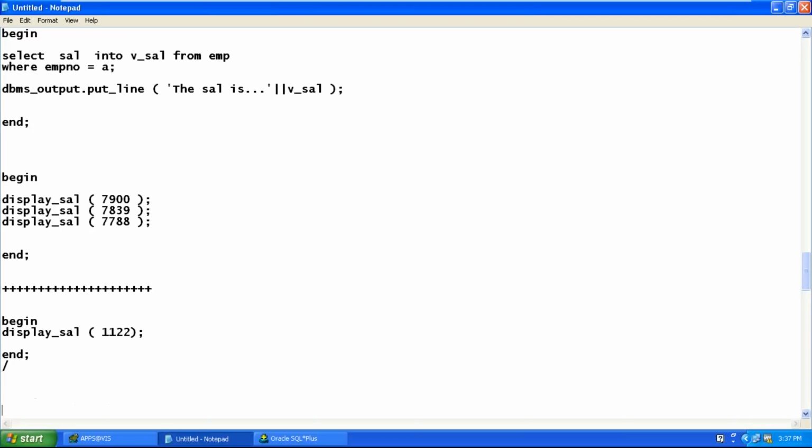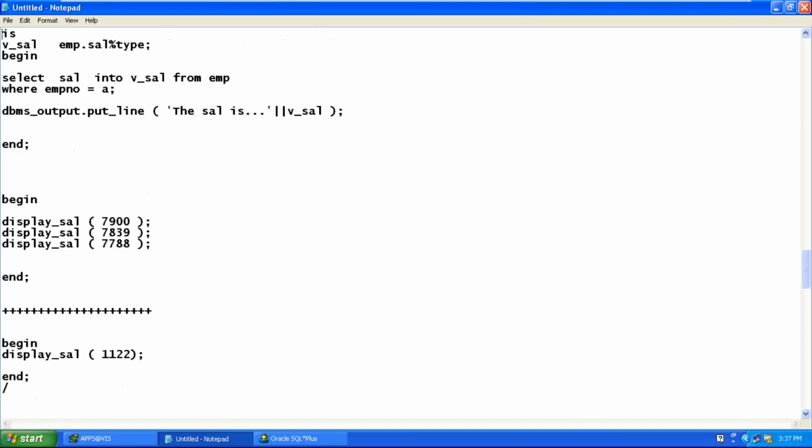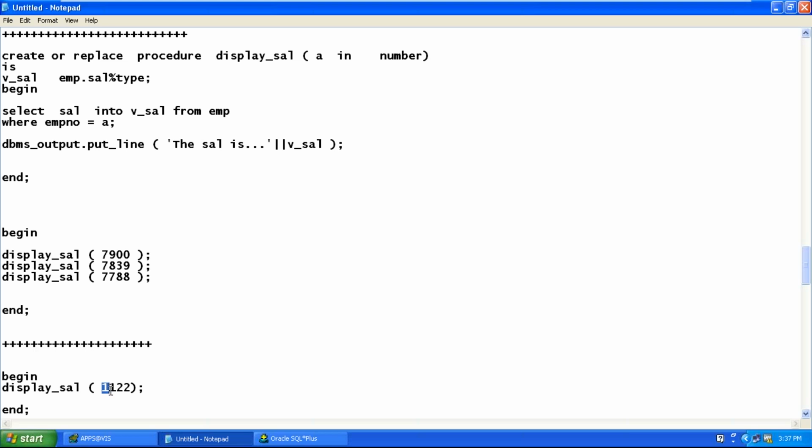What is the output of this program? Let's evaluate the program with this 1122. Variable A will be initialized with employee number 1122. Program execution starts from begin. The select statement gets executed: select salary into v_sal where employee number equals 1122. We don't have that employee number. In that case, what will happen? What will be the output?